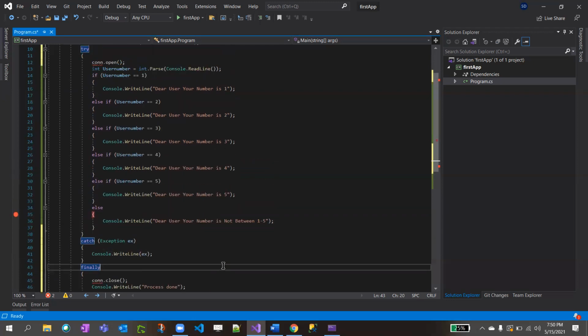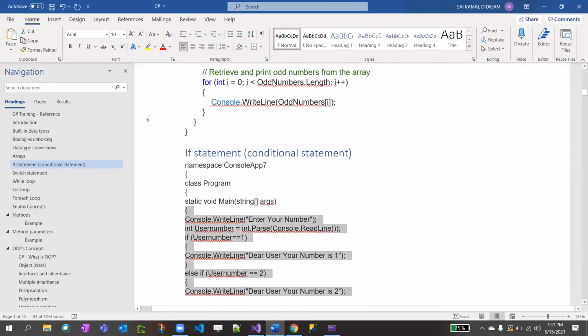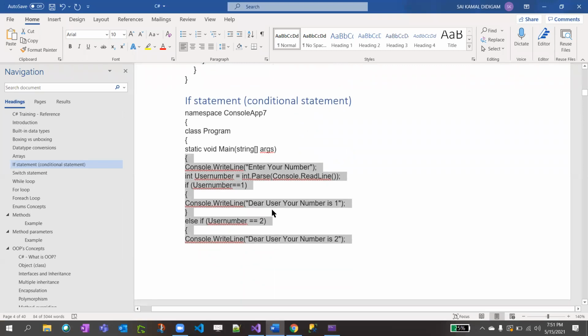Right. Yep. This is about exception handling and the use of if, else if, else statements, right?